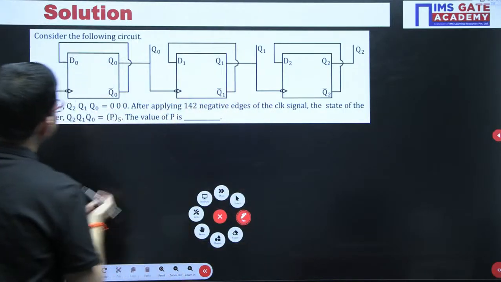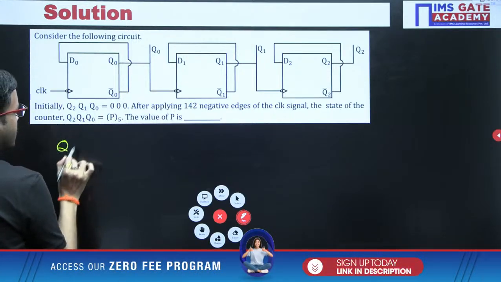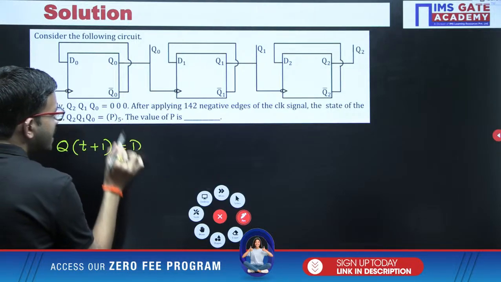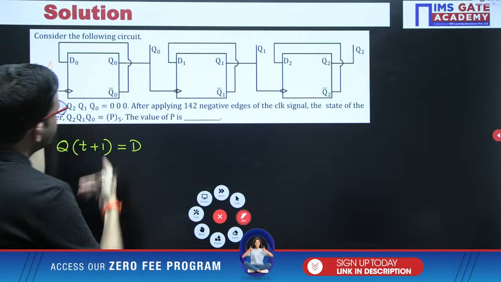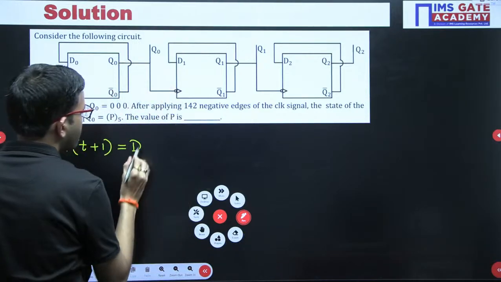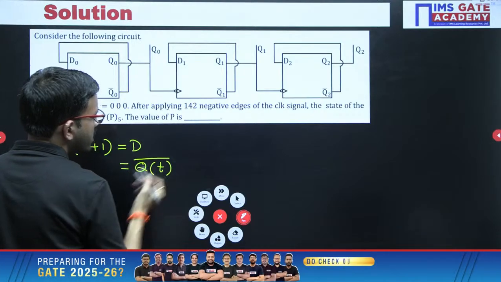For the generalized case, Q of t plus 1 equals D. But in this question, the corresponding D is the same flip flop's earlier complement output. So you are getting like this.